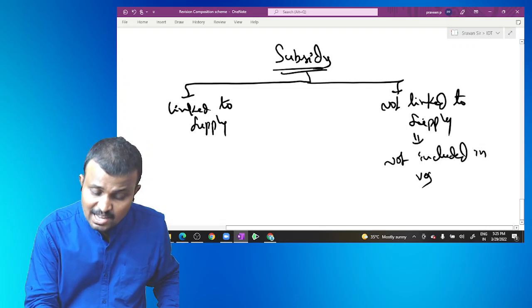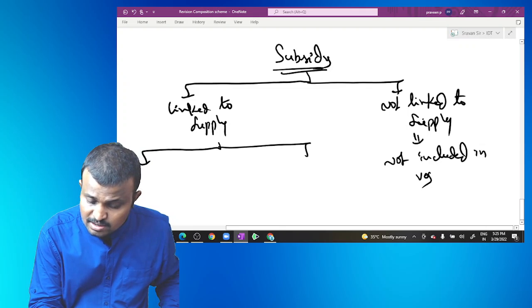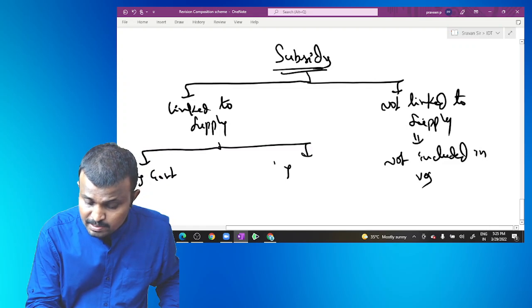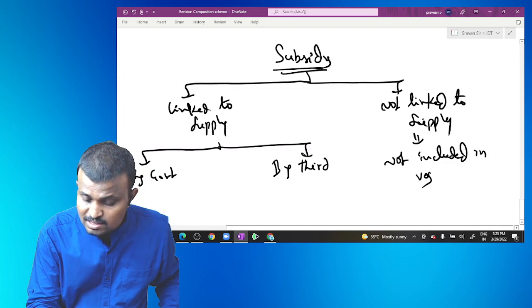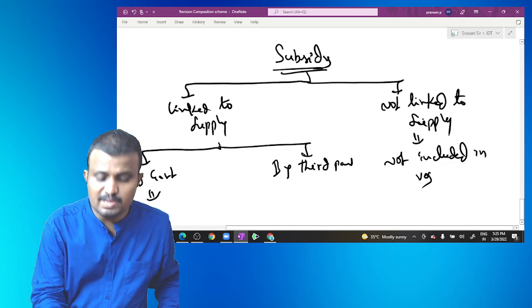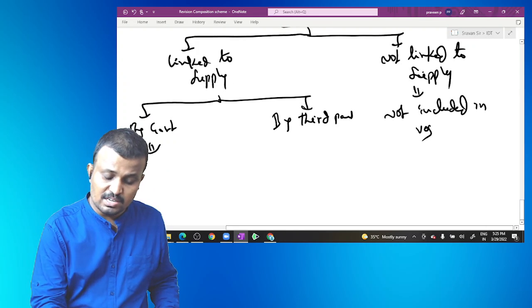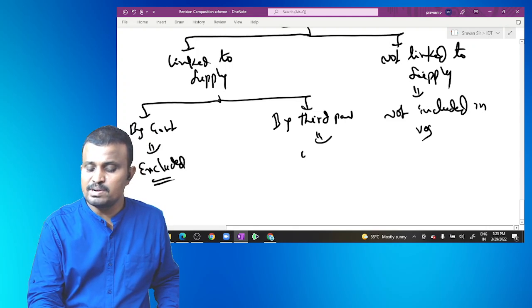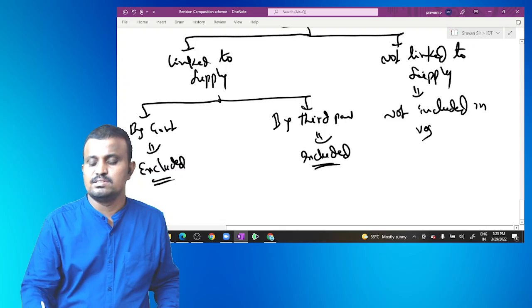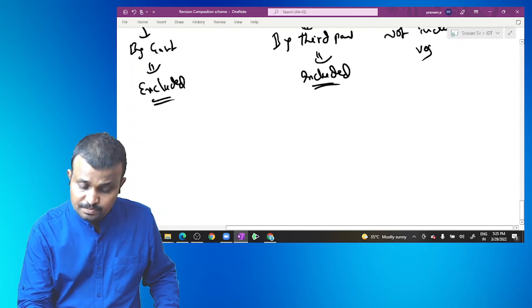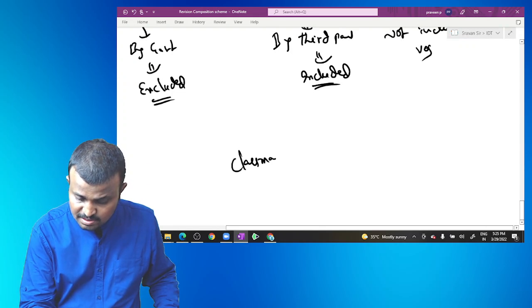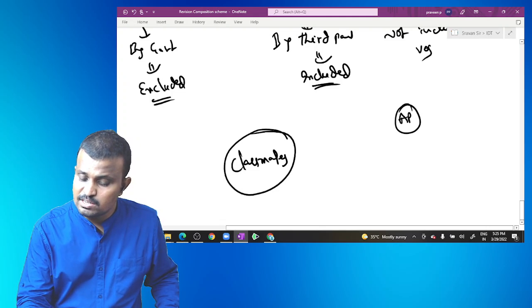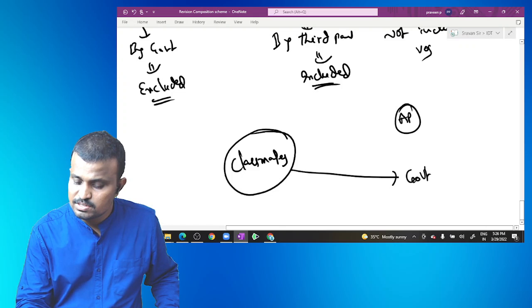If the subsidy is directly linked to the supply, then who provides it? Provided by the government, or by a third party other than the government. If it is provided by the government, that is not included, excluded. If it is provided by a third party, that is included. For example, Classmates is a company entering into an agreement with the AP government to supply books to government students.